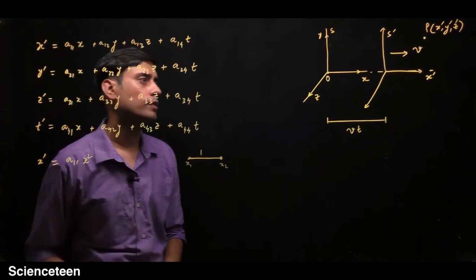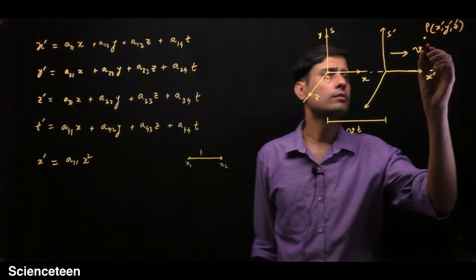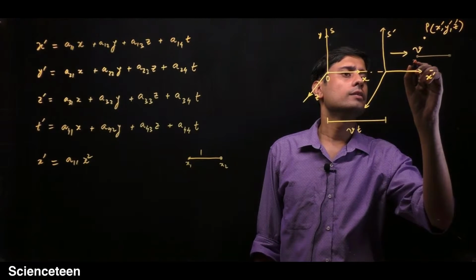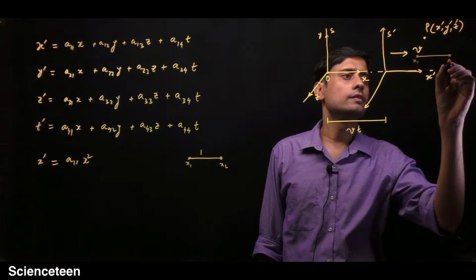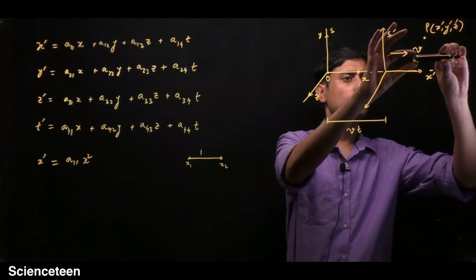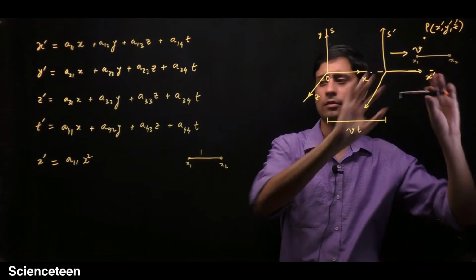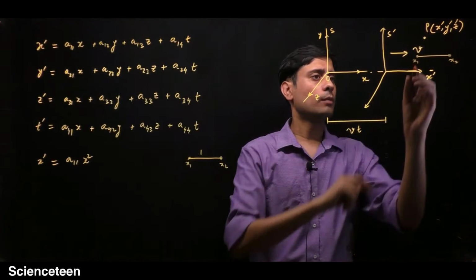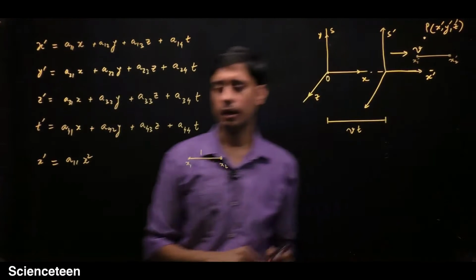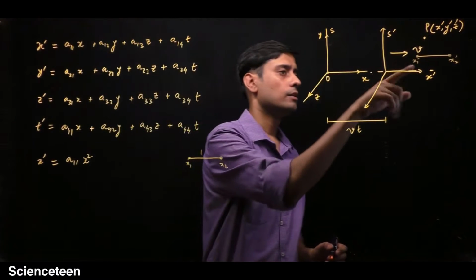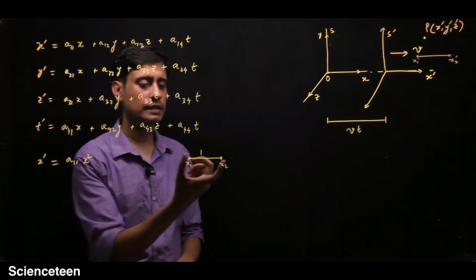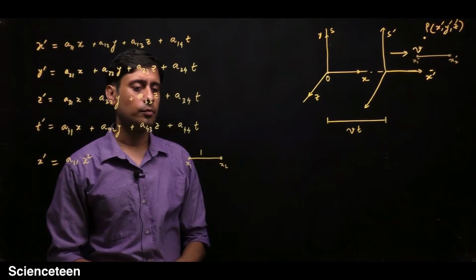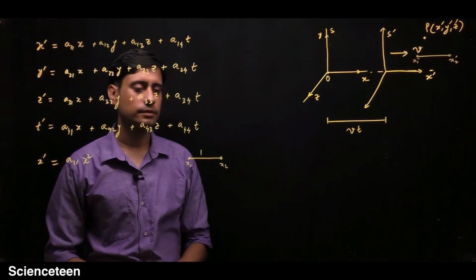In one of the frames, this point has coordinate x1 and this is x2. With respect to S prime there must be a prime here, and with respect to S there will be no prime, but the distance between the two is the same, which is 1 unit.